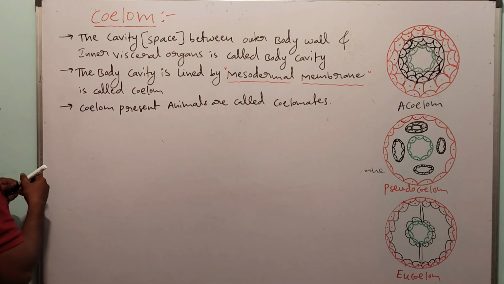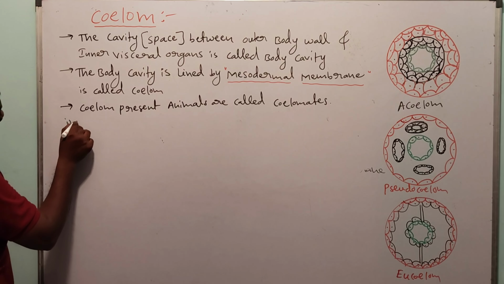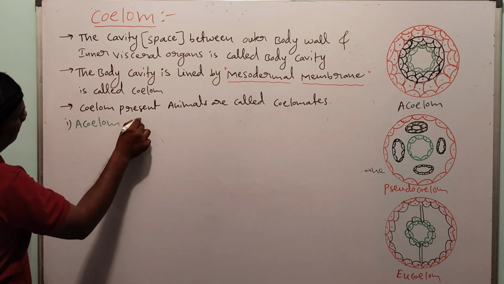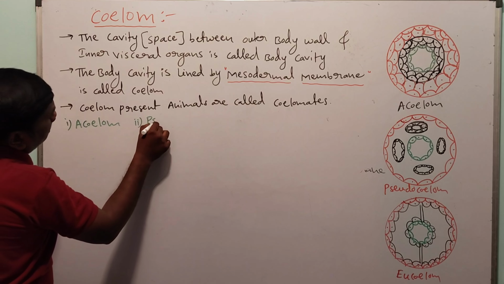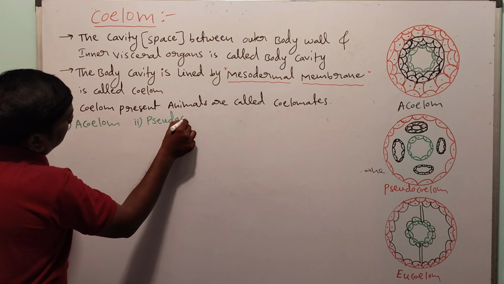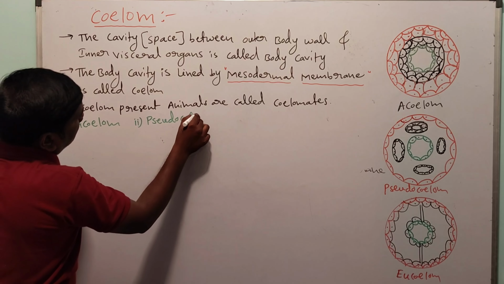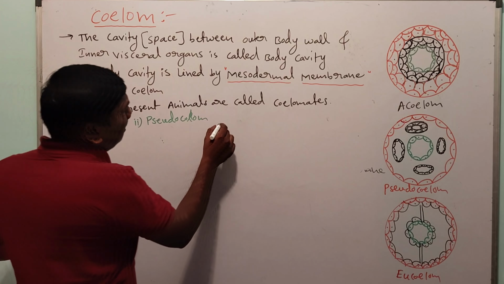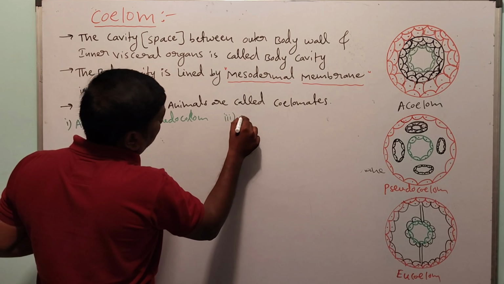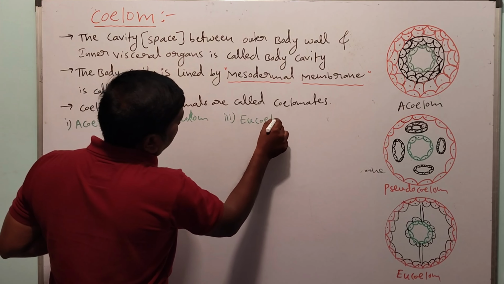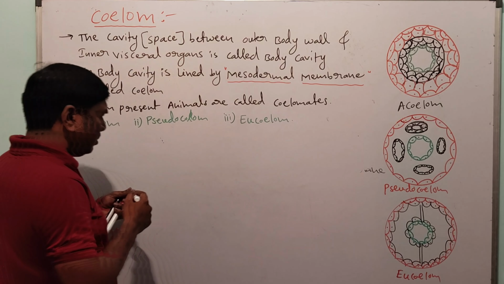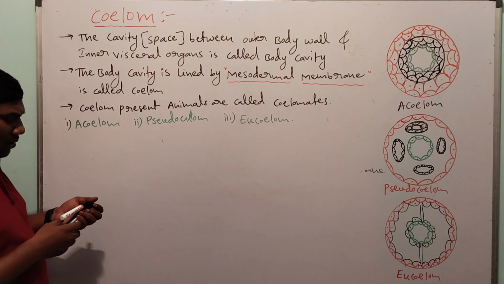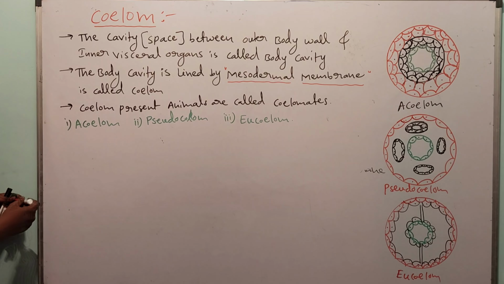One is the acoelom. Second one is pseudocoelom. Third one is eucoelom, true coelom. So coelom has three types: acoelom, pseudocoelom, eucoelom. First one, acoelom.